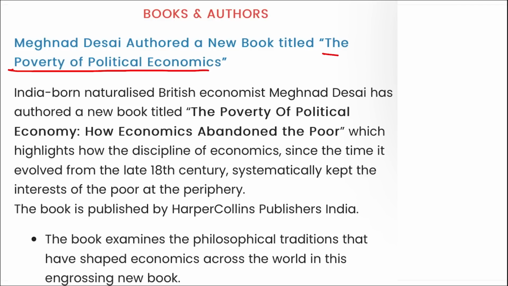This book highlights the discipline of economics since the time it evolved from the late 18th century. The book examines the philosophical traditions that have shaped economies around the world in an engrossing new book. It will be published by HarperCollins Publishers, India.